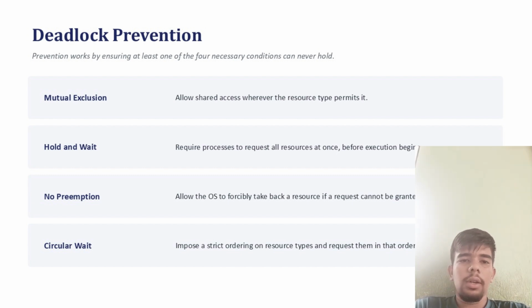Let's understand deadlock prevention with an example. To prevent this problem, a traffic police officer allows only one side to enter the bridge at a time. Vehicles from the other side must wait until the bridge is completely empty. Result: no deadlock occurs.